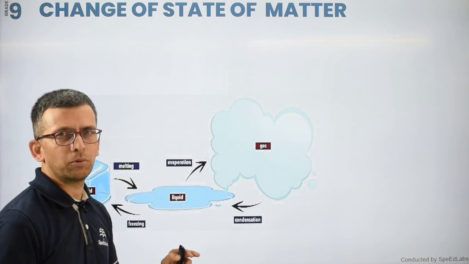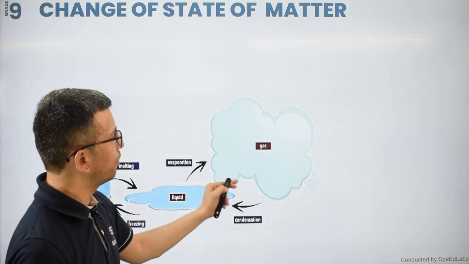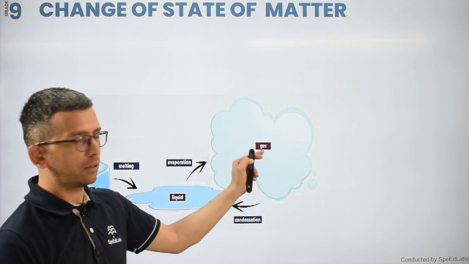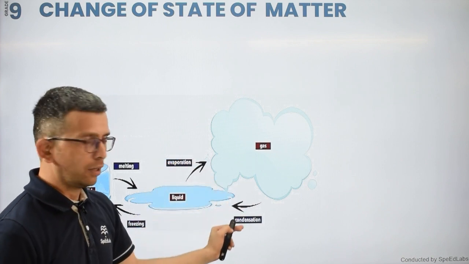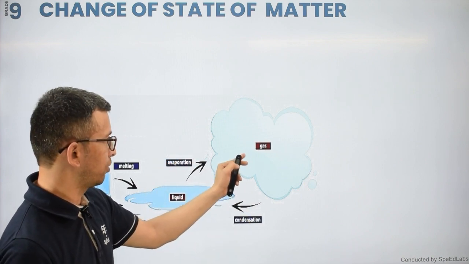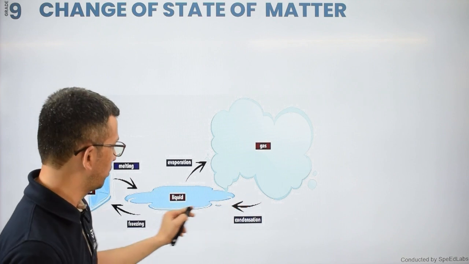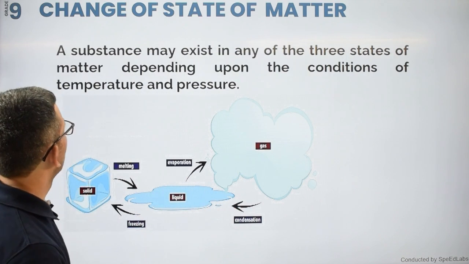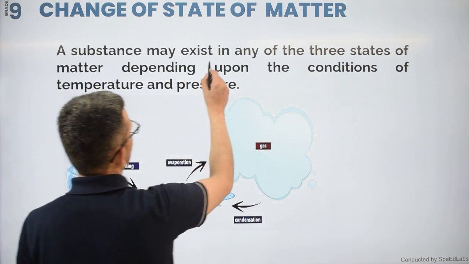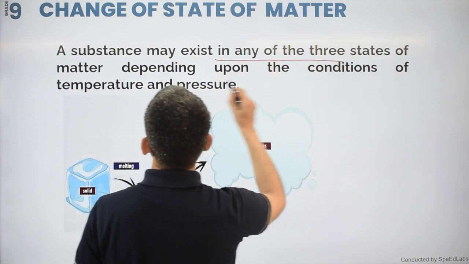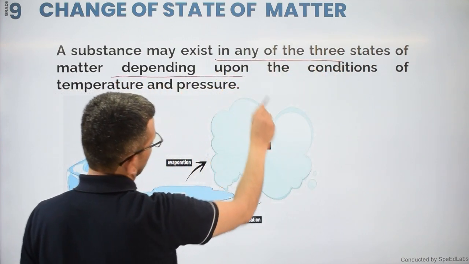The melting of an ice cube into liquid water is called melting. Then liquid water evaporates and forms vapor, that is gaseous water, and that is called evaporation. If I cool down these vapors, I will get my liquid water once again. So a substance may exist in any one of the three states of matter, as we have seen with water.